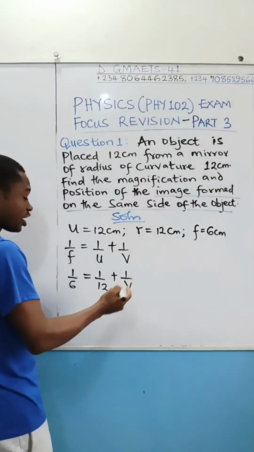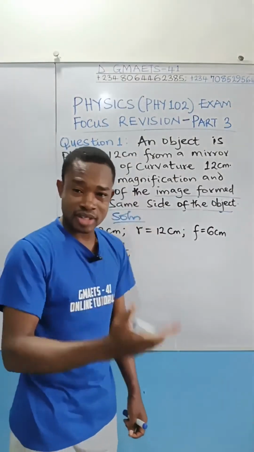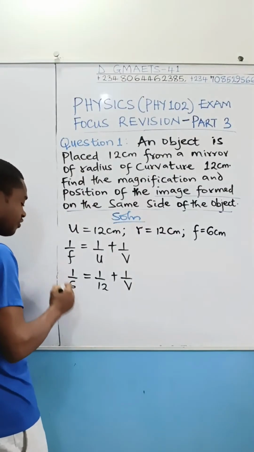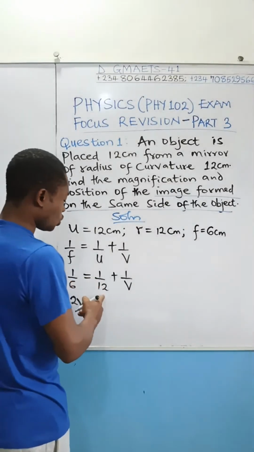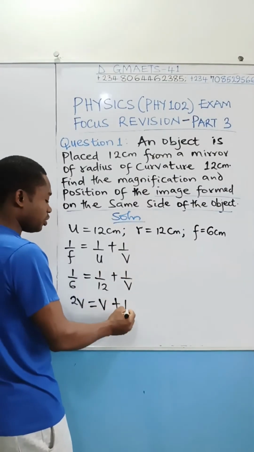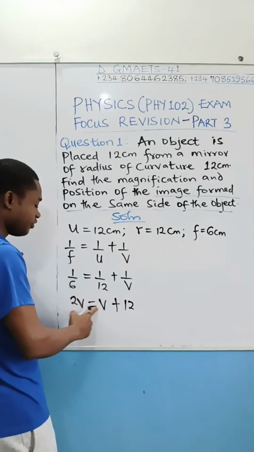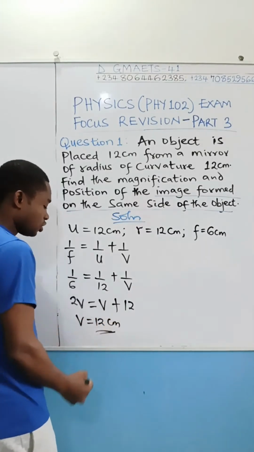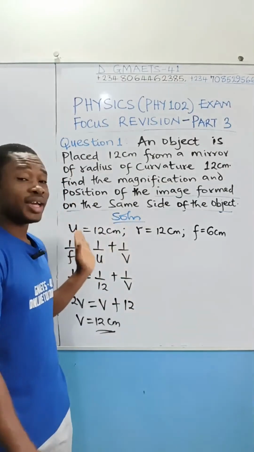So here I'm going to clear fractions. LCM is 12V, so use 12V to multiply all the numerators while respecting that the denominator will cancel something in the LCM. So 12V times 1 over 6, 6 will divide it to be left with 2V. That's going to be equal to 12V times 1 over 12, 12 will divide that, left with V. 12V times 1 over V, we cancel that V, left with what? 12. Now, if you collect like terms, this V will move here. 2V minus V will give you V, and that's going to be equal to 12 cm. So the image position away from the pole is 12 centimeters on the same side as the object.